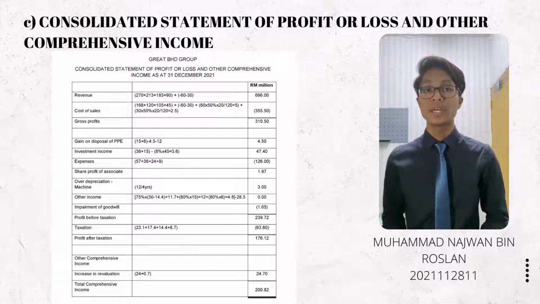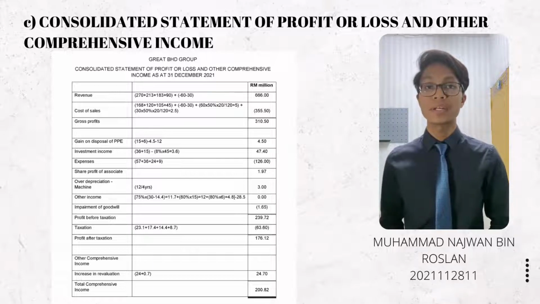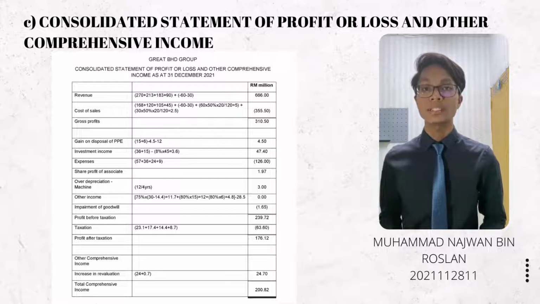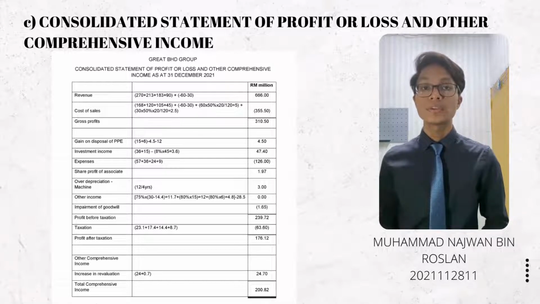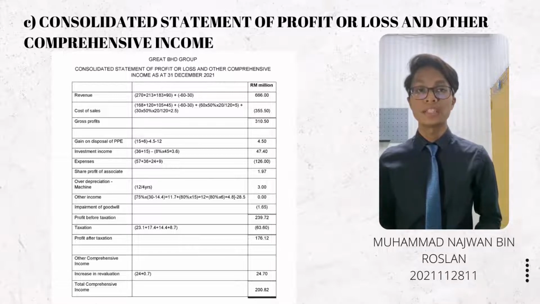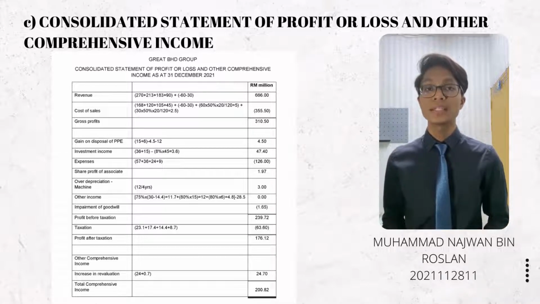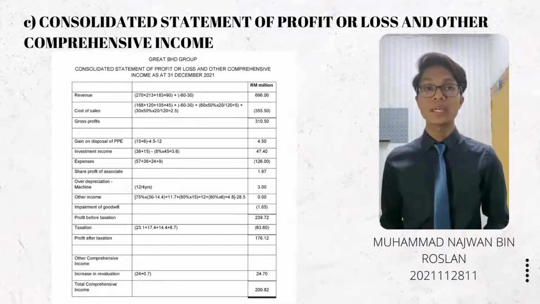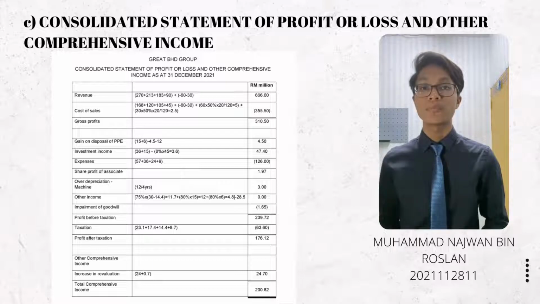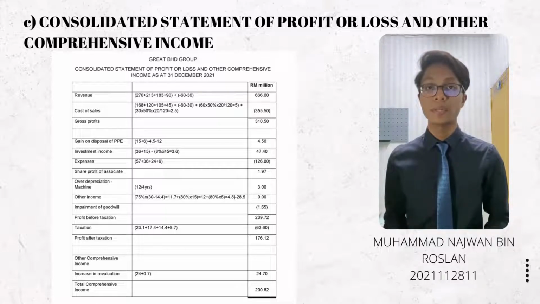Then gain on disposal of property, plant and equipment. First, we total up the gain on disposal of PPE of the parent and the subsidiaries, and then we minus the intercompany disposal of assets, 4.5 million and 12 million. So we will get the total gain on disposal of PPE amounting to 4.5 million. Next, investment income. First, total up the investment income of the parent and the subsidiary, and then we minus the interest on debentures, 3.6 million. Then we will get the total investment income of 47.4 million.